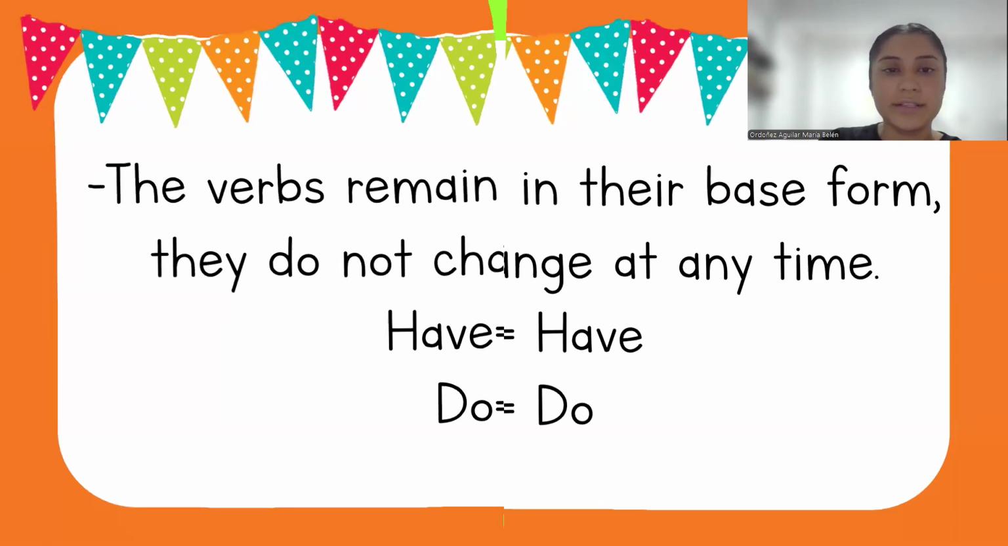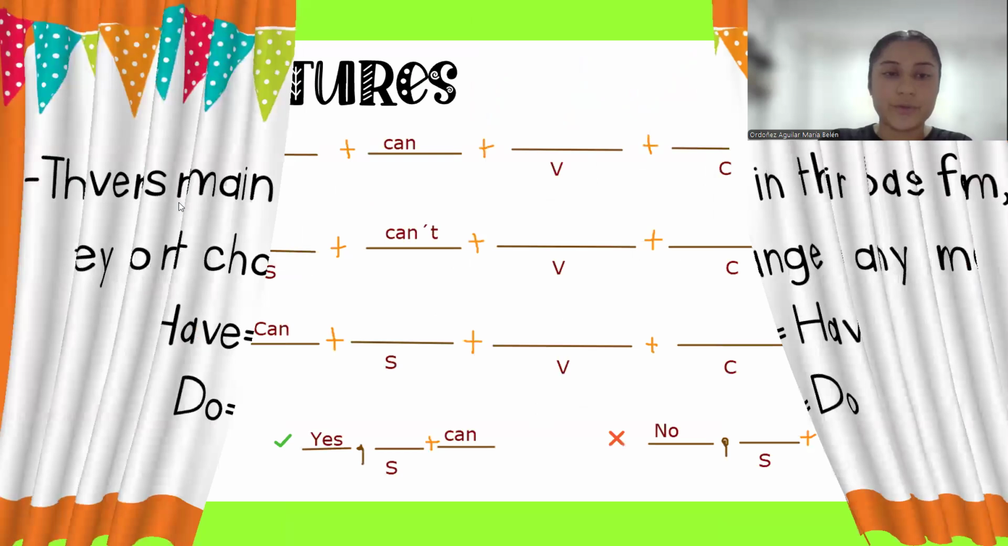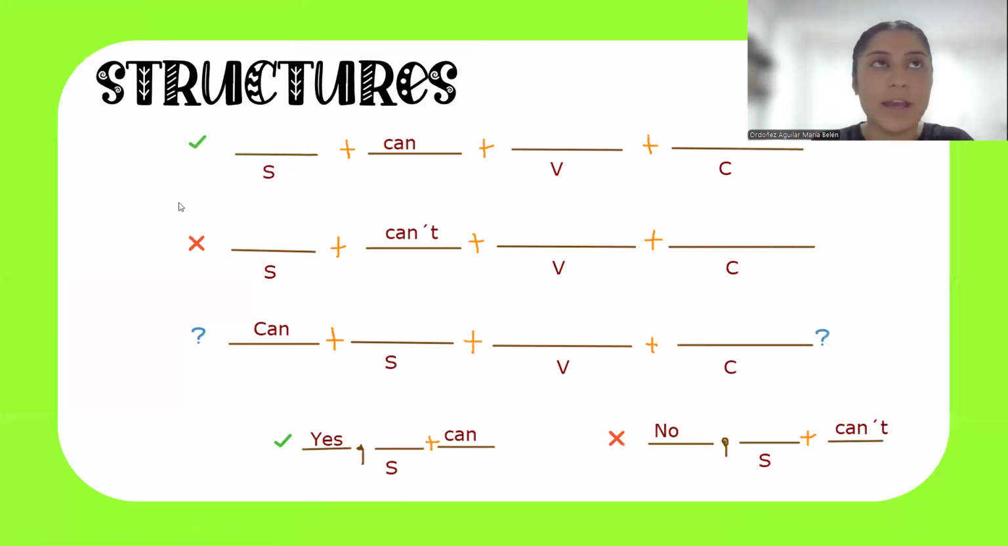Now, the other characteristic is the structures. I like to divide every time into subject, verb, complement, and for that reason I put only the letter. For the first one, the positive sentences, we have the letter S, for subject, the person who does the action, or the thing or animal. Auxiliary can, that is poder, and the verb, have, listen, read, depending on the situation. Also the complement for the sentence.